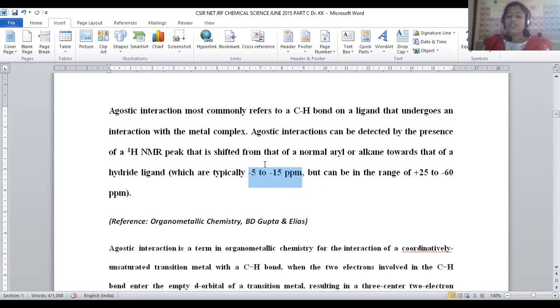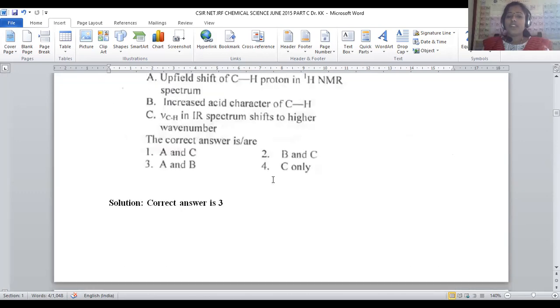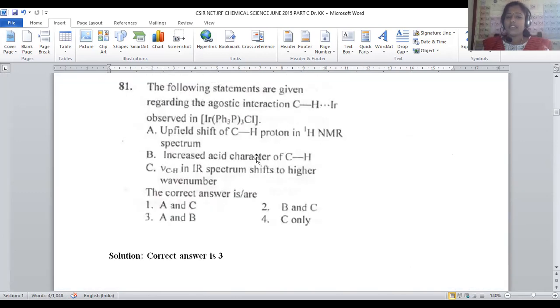But even after TMS, some compounds are able to give peaks like -5 to -15. That means the delta scale is shifting, crossing over the TMS and moving upward. That's why we can say this is a kind of upfield shift in the proton NMR. This is the correct reason.